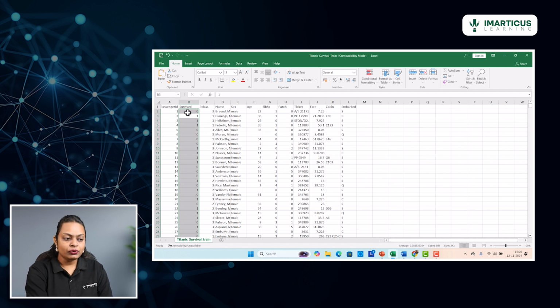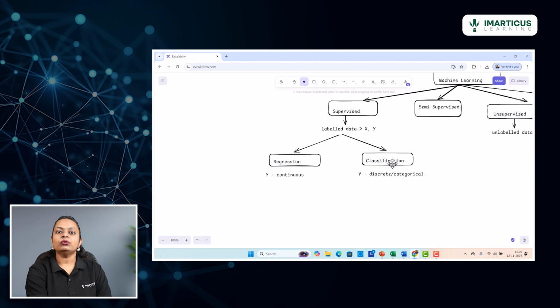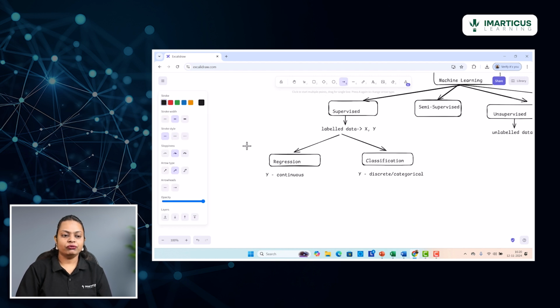Okay, so when you have a discrete target variable or a categorical target variable, that is where you are going to work upon a classification kind of model. The algorithms that fall under the classification domain are, again, a different set of algorithms. So let's try to deep dive further, and we will try to understand what are the variables that go under regression and what are the variables that go under classification.